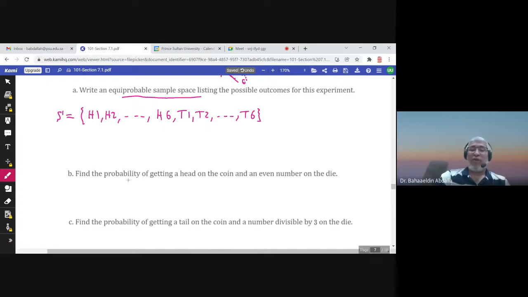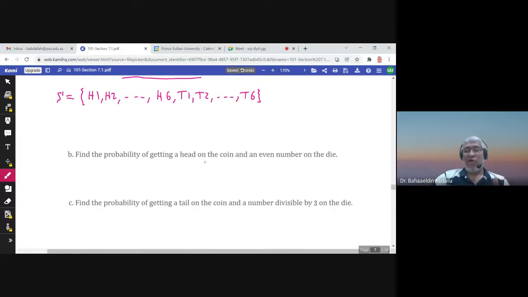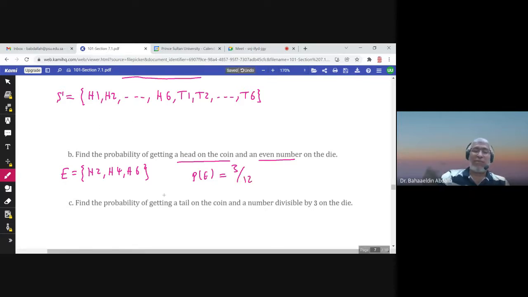Find the probability of getting a head on the coin and an even number on the die. Okay, what do we have here? Head and even, head and even, head and even. 3 possibilities. So the probability of E is 3 over how many elements in S? 12.